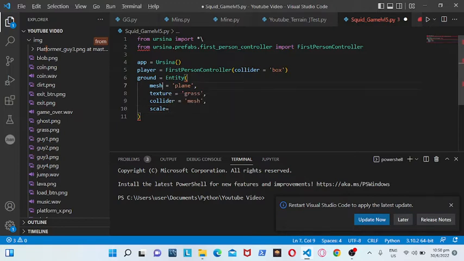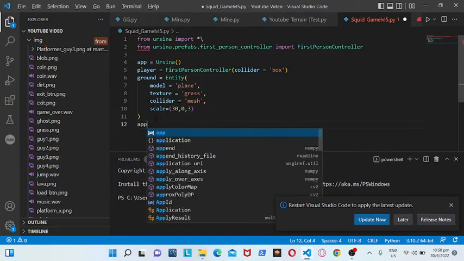Okay, so the mesh is actually model. So the model, and then the scale is actually 30, 0, 3. Sorry, 30, 0, 3. And then at the end we put app dot run.